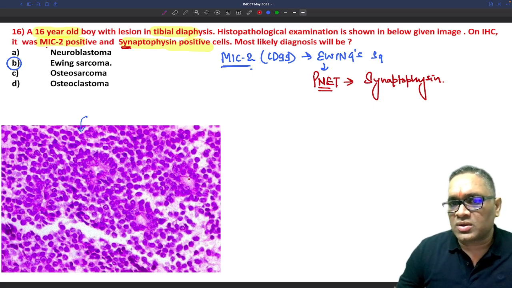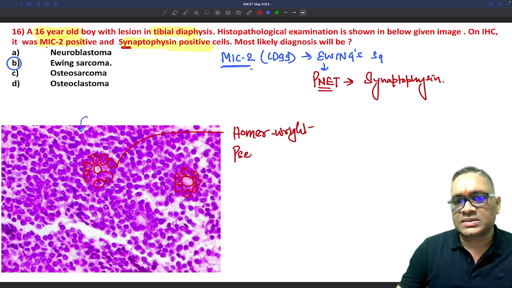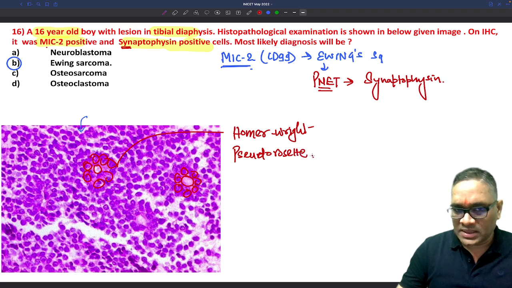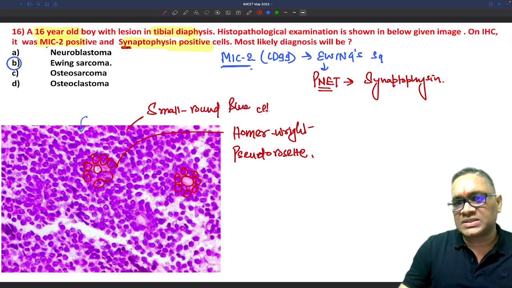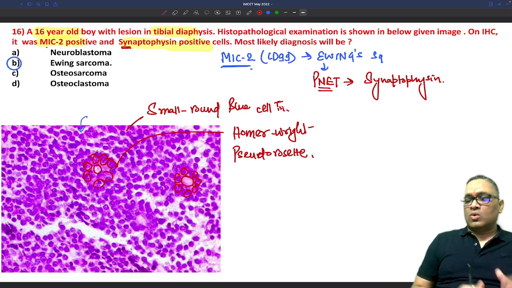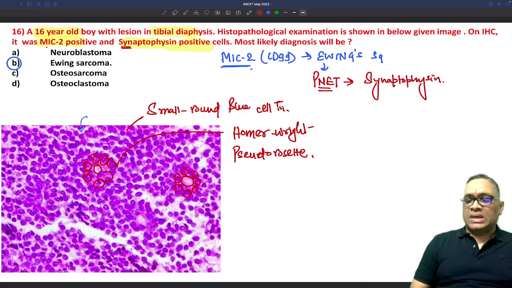And what we are seeing in the microscopy, you can notice there is an area which is showing you a rosette. So this is the pseudo rosette, Homer Wright pseudo rosettes. So we are seeing Homer Wright pseudo rosettes, right? They are also present in this, and you can notice these are small round blue cell tumors, right? Small round blue cell tumor, Homer Wright pseudo rosette, this kind of presentation, this kind of marker positivity is in favor of Ewing sarcoma, right?